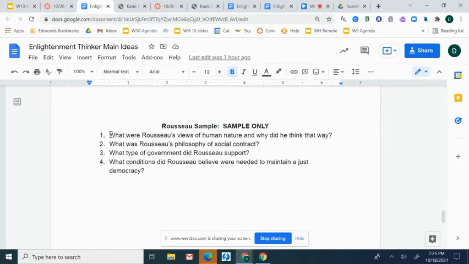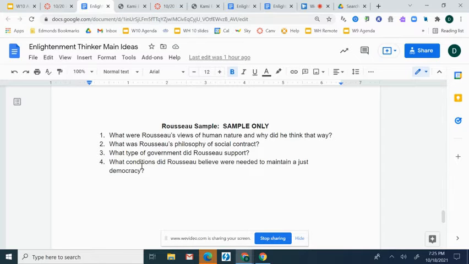So these are my 4 questions. Number 1 was, what was Rousseau's view of human nature and why did he think that way? Number 2 is, what was Rousseau's philosophy of social contract? Number 3 is, what type of government did Rousseau support? And number 4 is, what conditions did Rousseau believe were needed to maintain a just democracy?